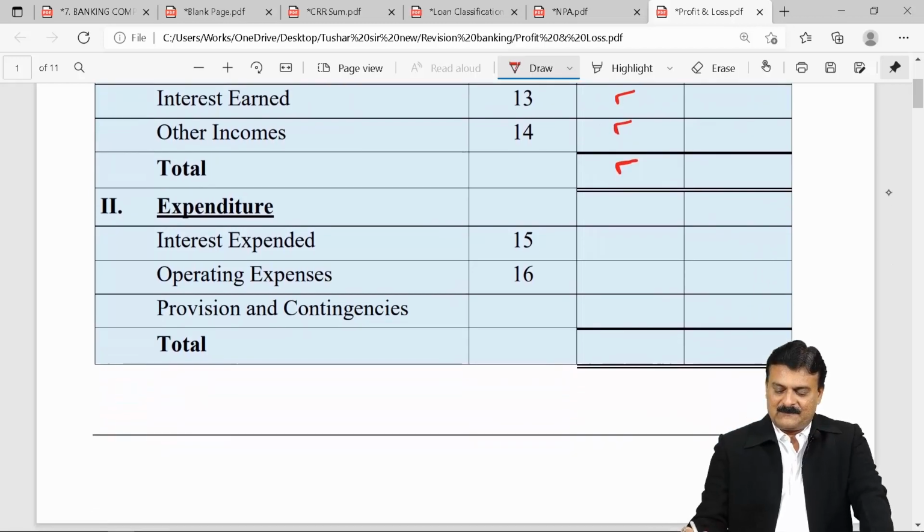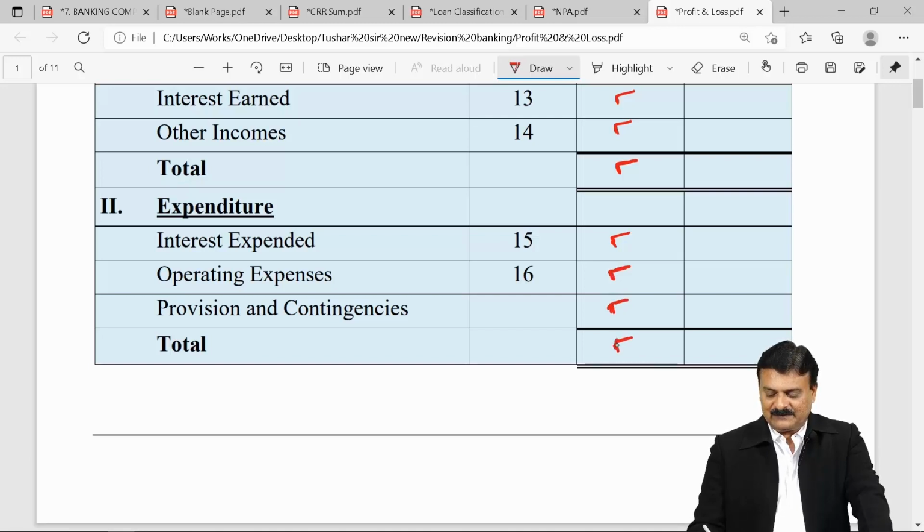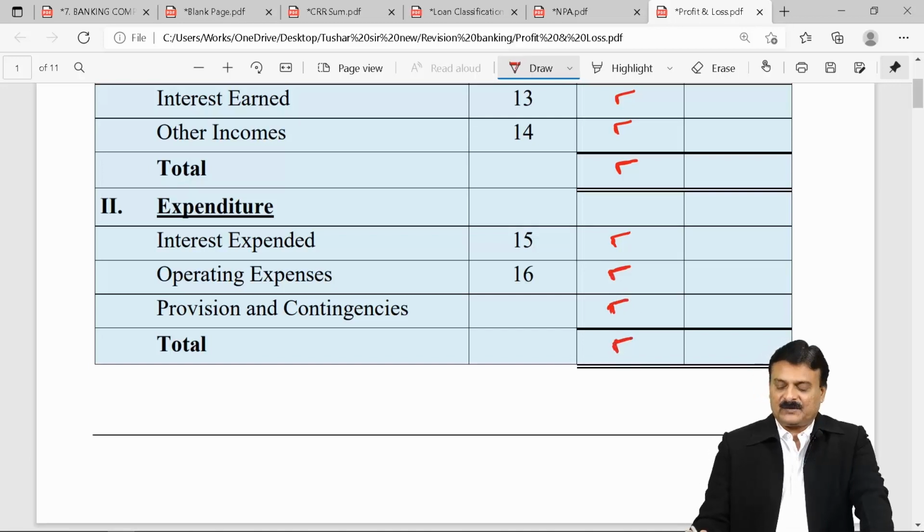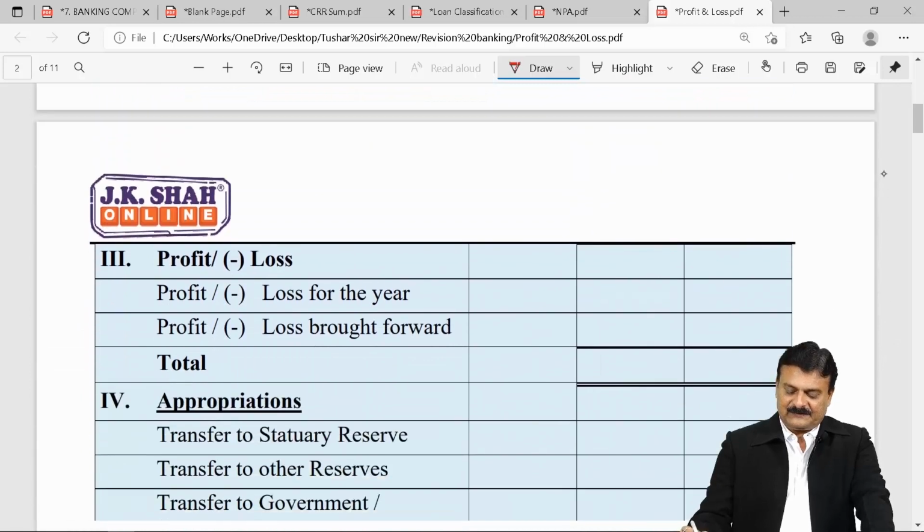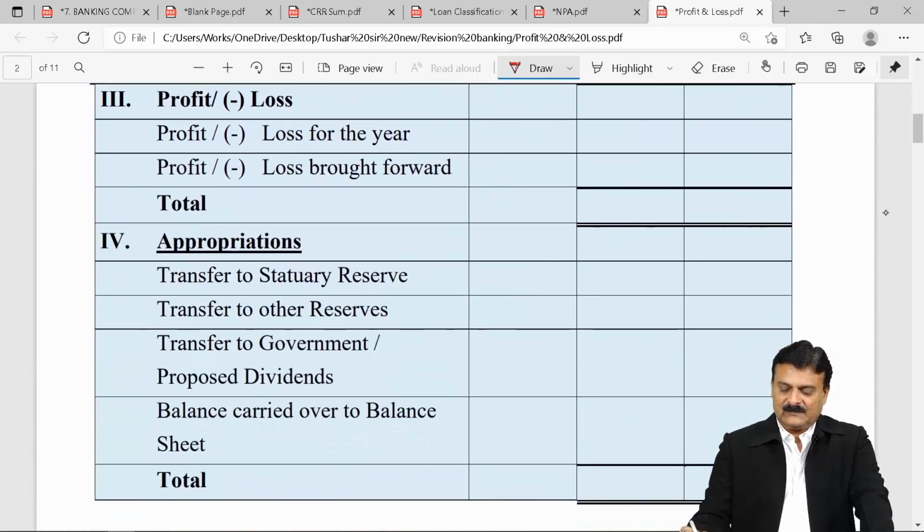So total. Interest expended, schedule 15, operating expenses, schedule 16, and provisions and contingencies. These are total expense. Total income minus total expense will give you profit or loss for the year.